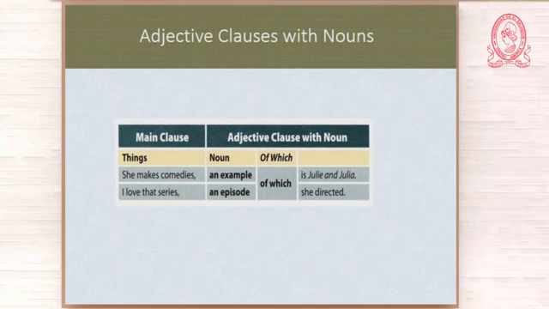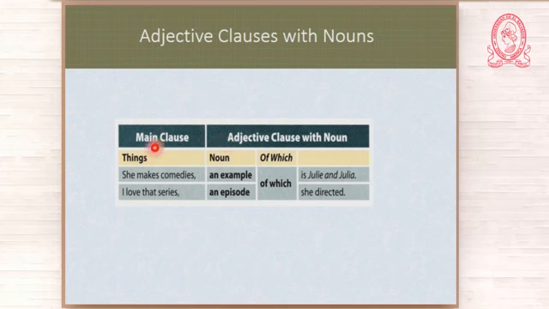At the beginning, I told you that an adjective clause starts with a relative pronoun. But that doesn't happen in all the cases. Sometimes you may have a preposition, sometimes a quantifier, and today we see that it is possible to start an adjective clause with a noun.